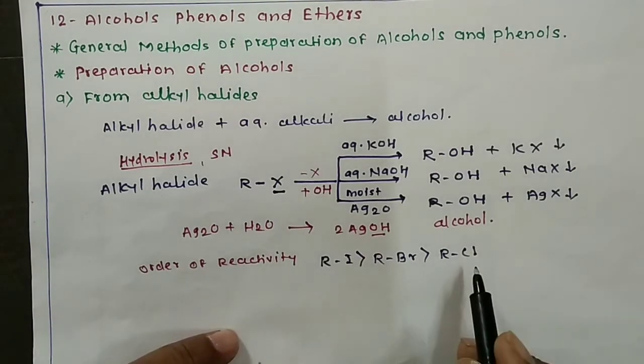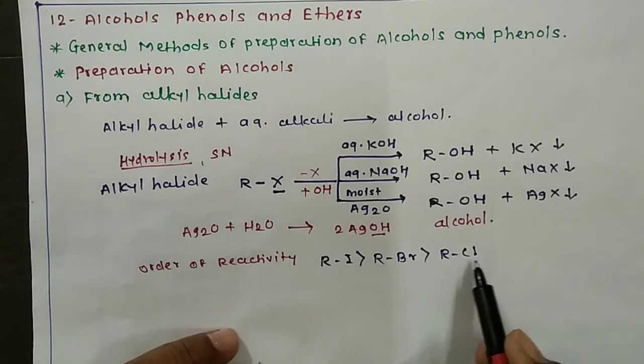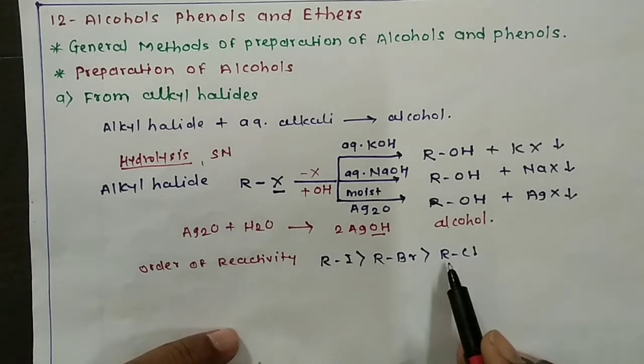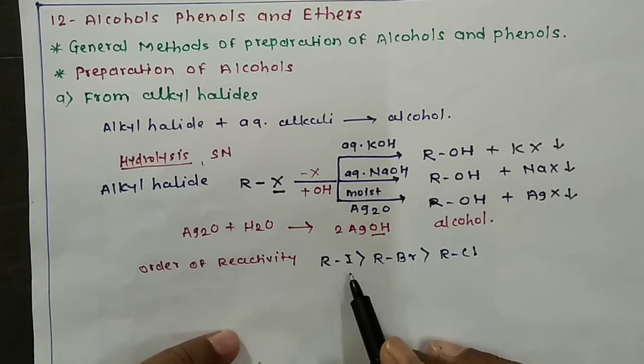Due to the electronegativity of these halogen atoms, chlorine is more electronegative than bromine and iodine. Hence, the carbon and halogen bond in alkyl chlorides is stronger than in alkyl bromides and alkyl iodides.